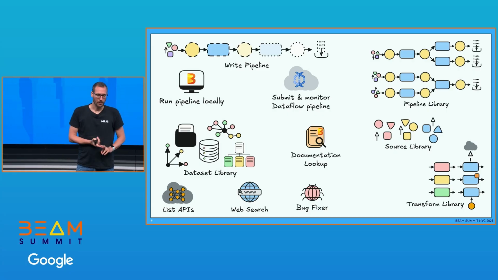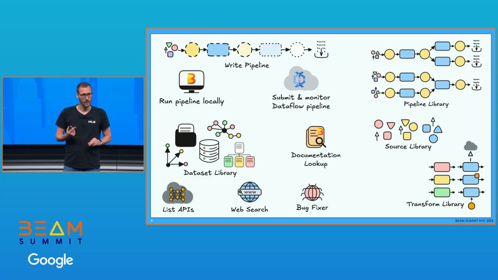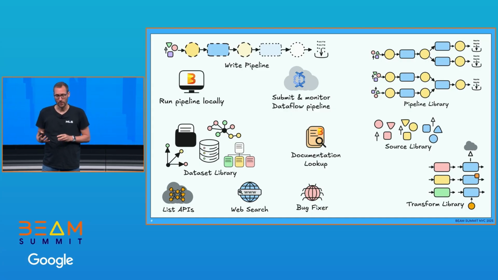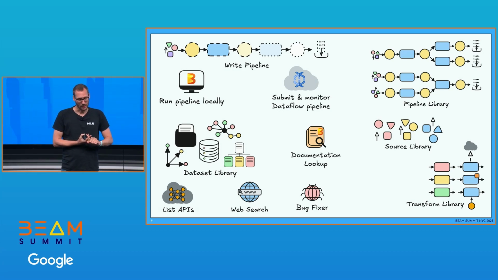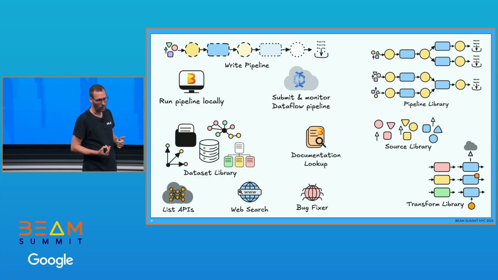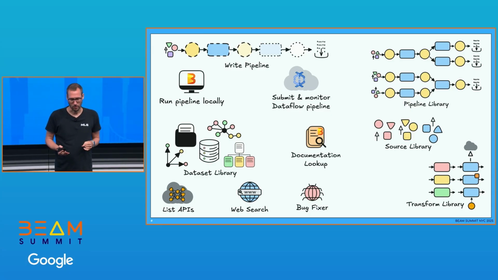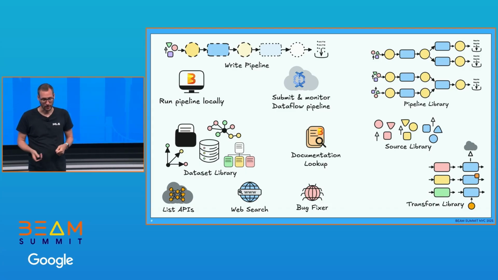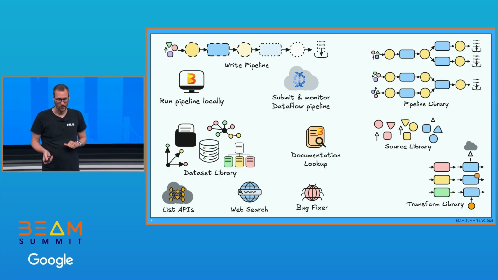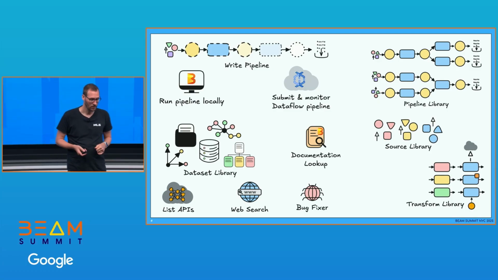And similarly, we want to predefine maybe sources which already work, and I think with some new developments in Beam that gets even easier. And then similarly, we also want to have a library of predefined transforms. They can be regular transforms, enrichment transforms, stateful transforms or transforms with side inputs. I think that is all very good to have as a repertoire. And then additionally, we also have the data sets again, so we know where to get the data from, and that can be different sources, can be files, can be networks, can be databases, can be hierarchical ones, can be vector stores, and so on and so forth.